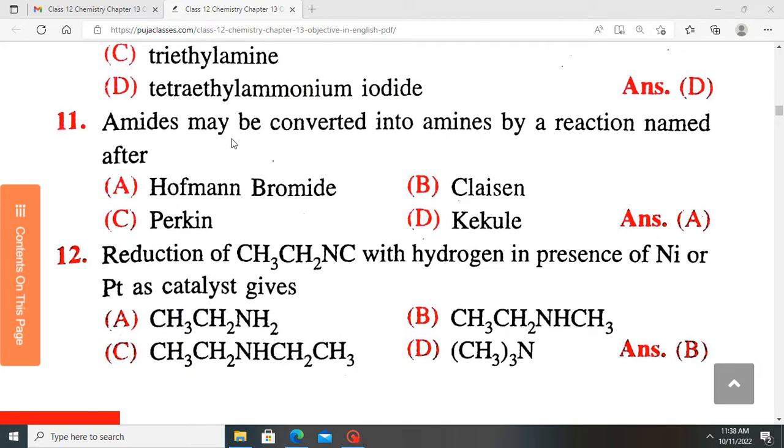Amides may be converted to amines by a reaction named after. So amides can be converted to amines by a reaction named after a scientist called Hofmann. So his reaction is just treating an amide with a solution of potassium hydroxide or sodium hydroxide and bromine.